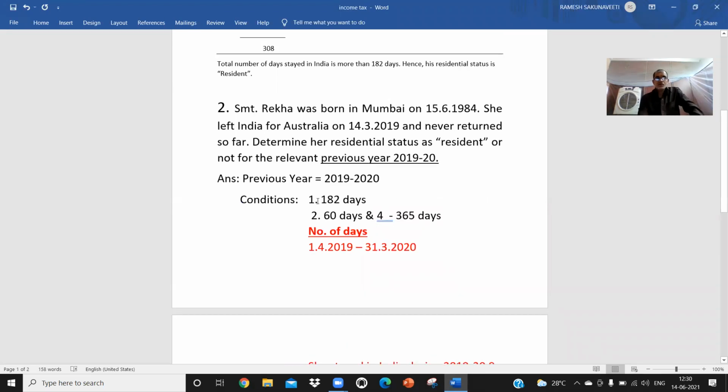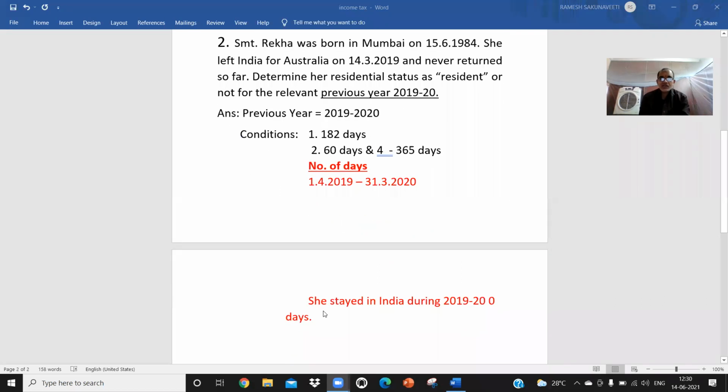Now you see, the first condition is that the assessee should have stayed for 182 days. Did she stay in our country during the year for 182 days? No, she did not stay even a single day. 0 days she stayed. So the first condition is not satisfied. Coming to the second condition, she has to stay in the previous year for 60 days, and there is an 'and' symbol there. She did not stay even a single day, so how can you say she stayed for 60 days?